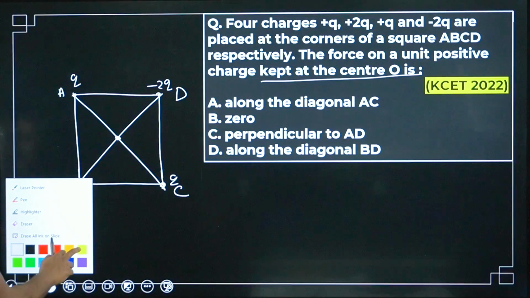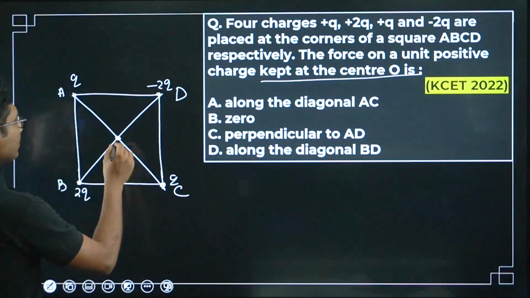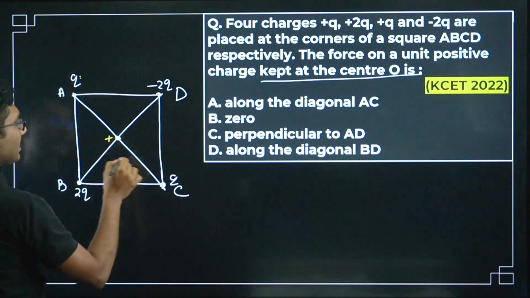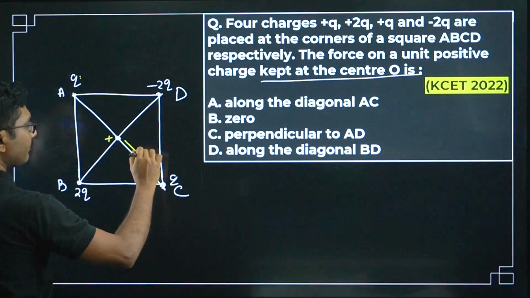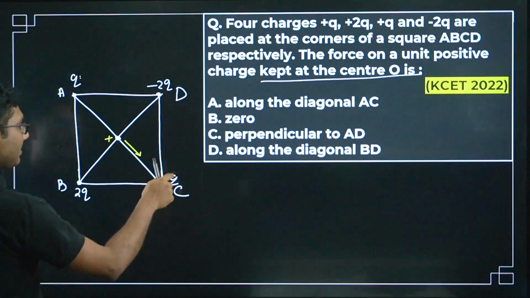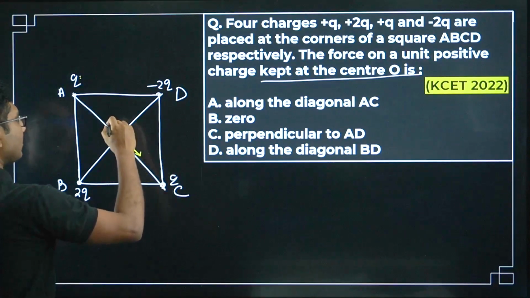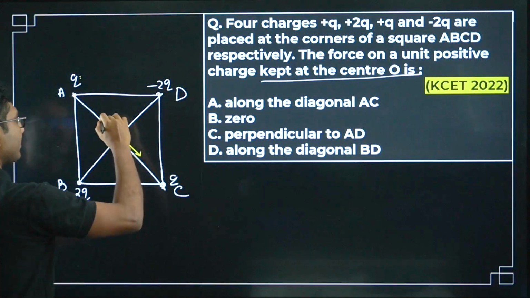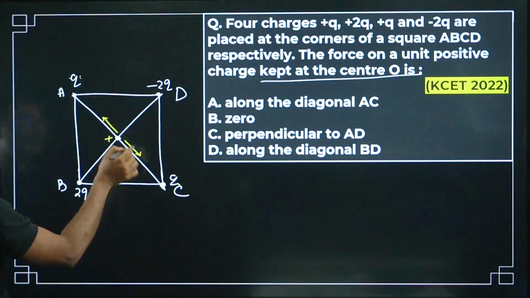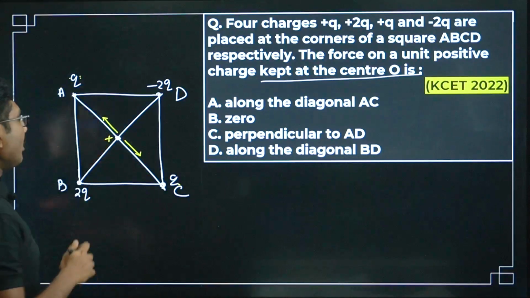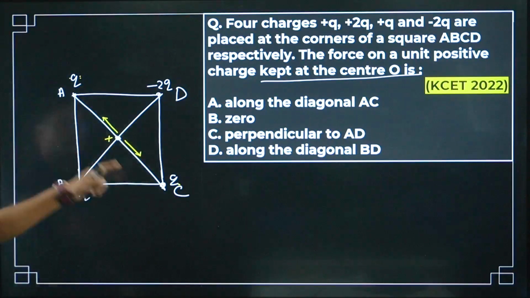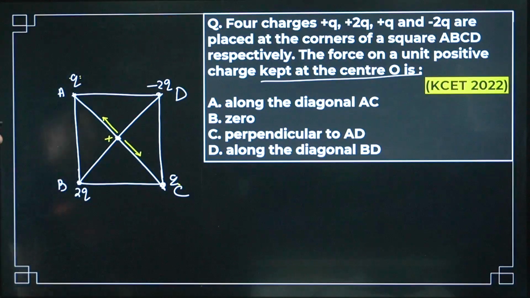So first let us find the force on this plus charge due to this one. This is plus, so it will be a repulsive force. Now what about this charge? This is plus, so again it will be a repulsive force. Both charges are equal, so these two forces will also be equal, and eventually they will cancel each other. So forces along AC will cancel each other.